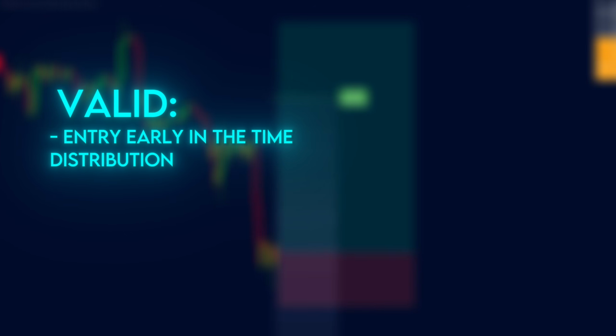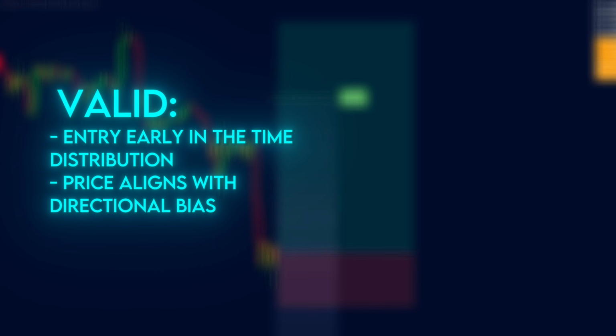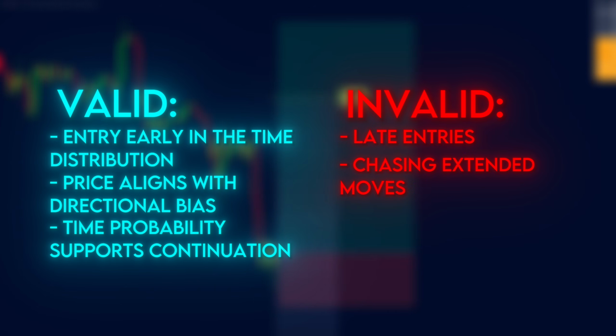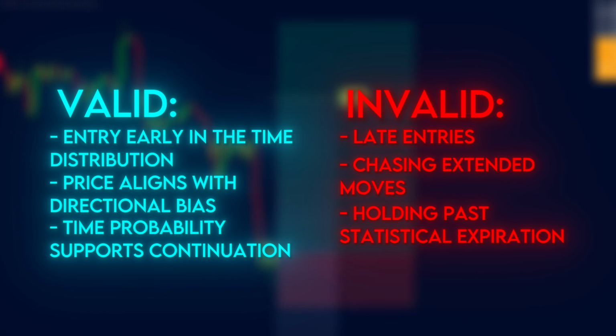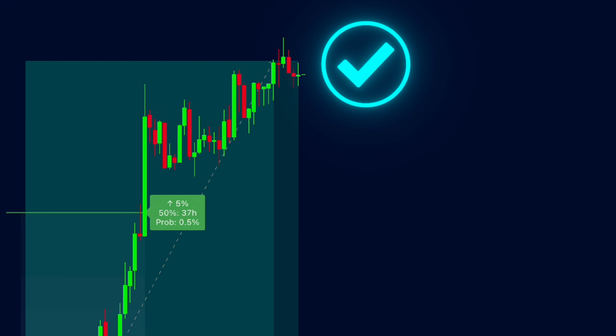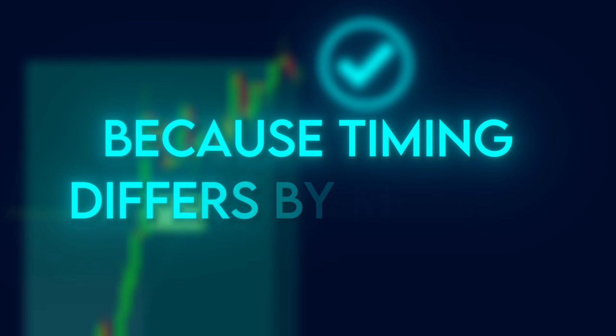Valid entry. Early in the time distribution, price aligns with directional bias. Time probability supports continuation. Invalid: late entries, chasing extended moves, holding past statistical expiration. This indicator doesn't say you're wrong. It says your timing advantage is gone. Now let's tune it properly, because timing differs by market.